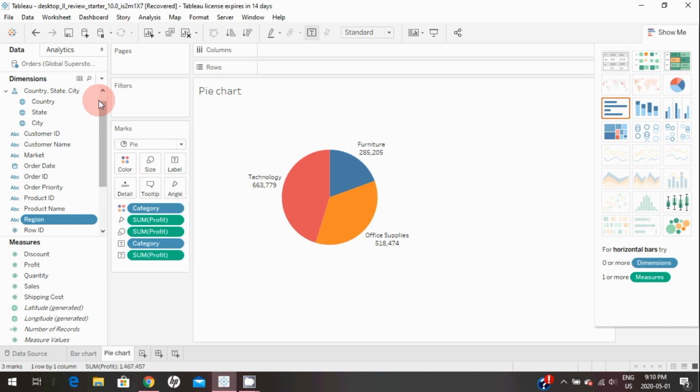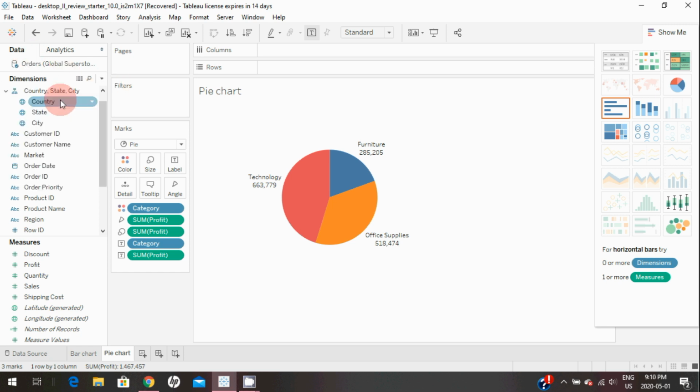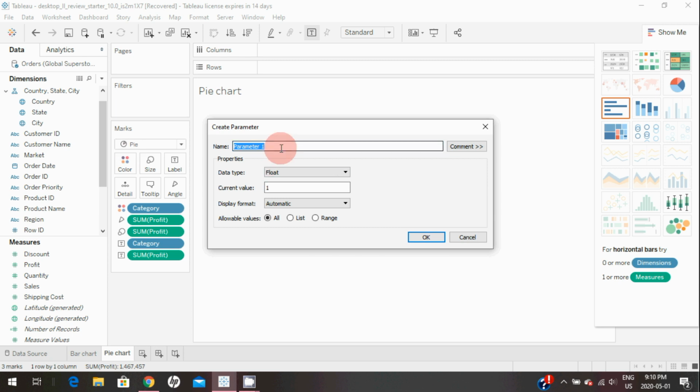After creating charts, now let's create a parameter by clicking this drop down here in the data pane. You can create a parameter. For this parameter, I'm going to call it select a view and change the data type to string.